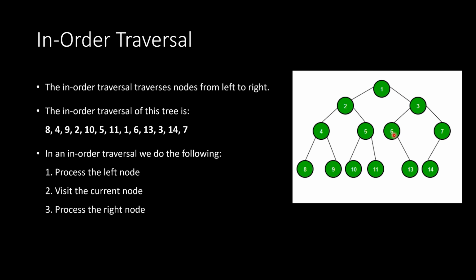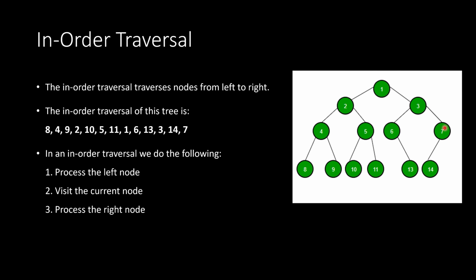From 3, we need to process the left, so we process 6. 6 has no left subtree, so we visit it, which we do right here. Then we process the right. 13 has no left or right, so we visit it, come back up to 6. Come back to 3, and now at 3, we've processed the left, so now we visit 3.